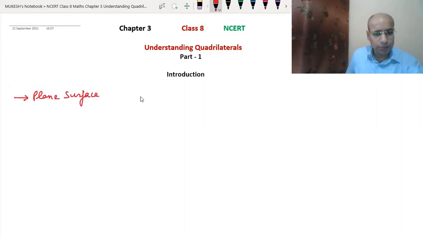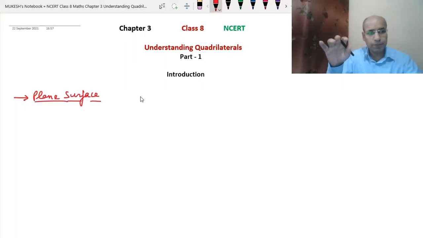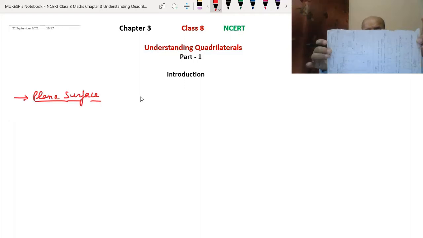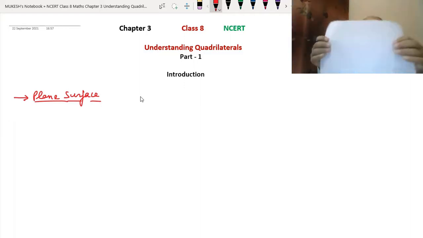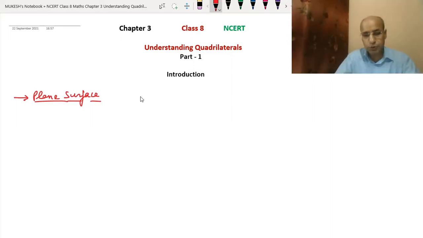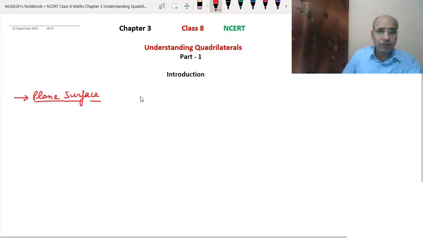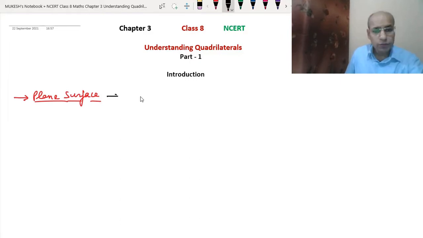What is the meaning of plane surface? See, anything which is plane, like this paper, is also a plane surface. This is a plane paper. We call this plane surface. When we just put it onto the table, this becomes a plane surface. Your table can also be a plane surface. So how do we describe it? When a surface is plane, then we call it plane surface.